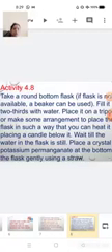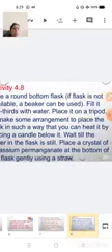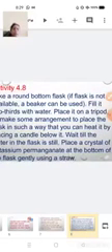So, we are going to perform one activity, and that is activity 4.8 according to your textbook. Here we have to take a round bottom flask. If the flask is not available, you can take a beaker also. Fill it two-thirds with water so that you can put the other things in later on.